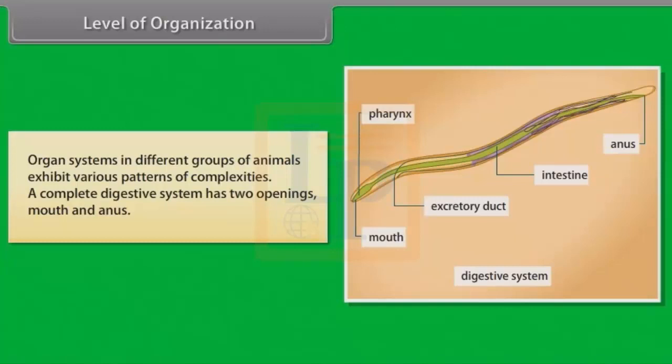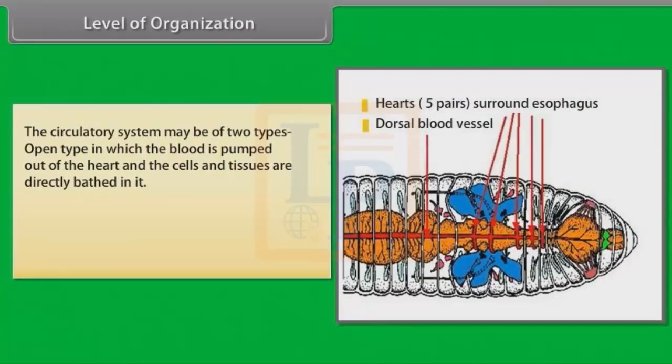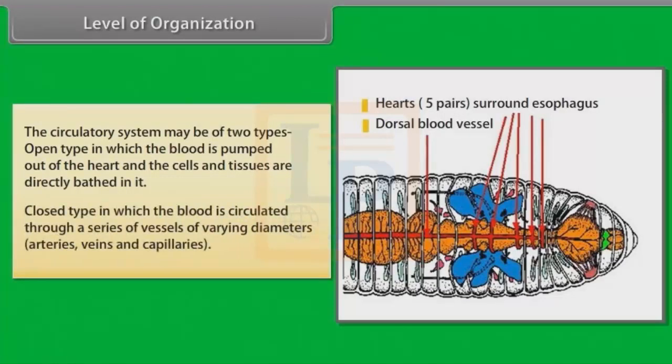A complete digestive system has two openings, mouth and anus. For example, the digestive system in Platyhelminthes has only a single opening to the outside of the body that serves as both mouth and anus and is hence called incomplete. The circulatory system may be of two types: open type, in which the blood is pumped out of the heart and the cells and tissues are directly bathed in it; closed type, in which the blood is circulated through a series of vessels of varying diameters, that is, arteries, veins and capillaries.